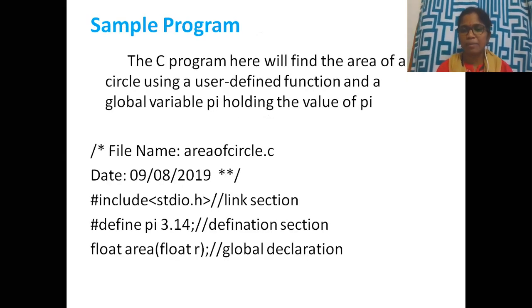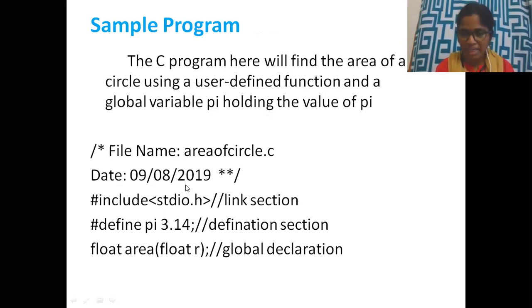So we'll see a sample program. The C program here will find the area of a circle using a user-defined function and a global variable pi holding the value of pi. Right? So see here, you can understand what the things are. File name, area of circle.c, date.